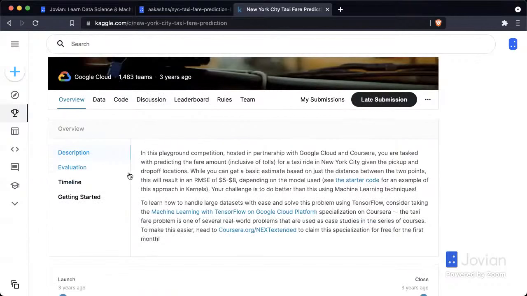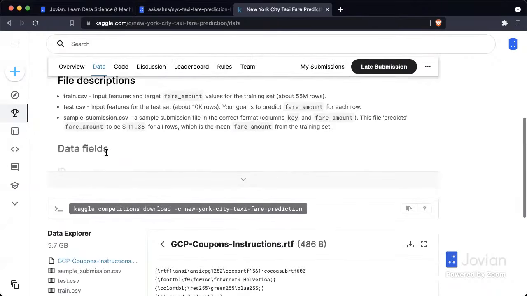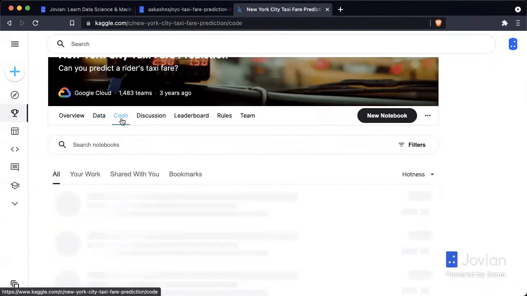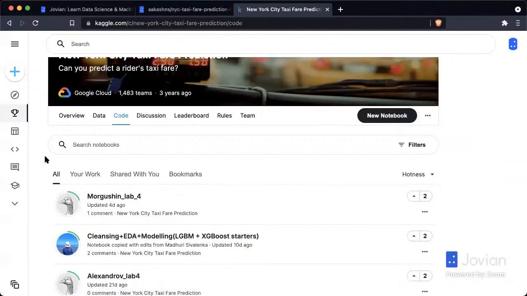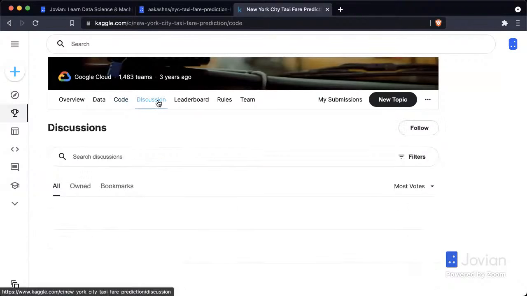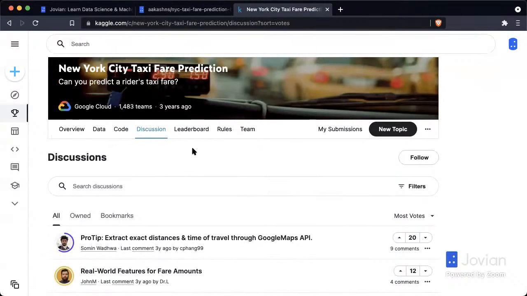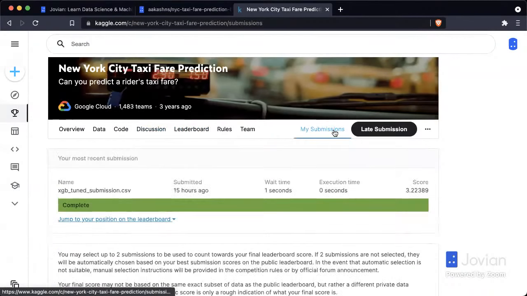And you can learn a little bit about the competition. You can look at the data for the competition before downloading it. You can also look at a lot of public notebooks that have been shared by other participants in the competition. Reading others' notebooks is a great way to learn. And in fact, a lot of the techniques that we are covering today will be from public notebooks. And you can also look at the discussions if you have any questions about how to go about doing a certain thing.